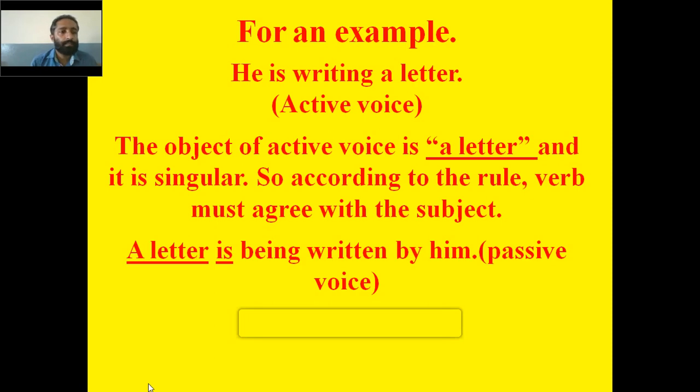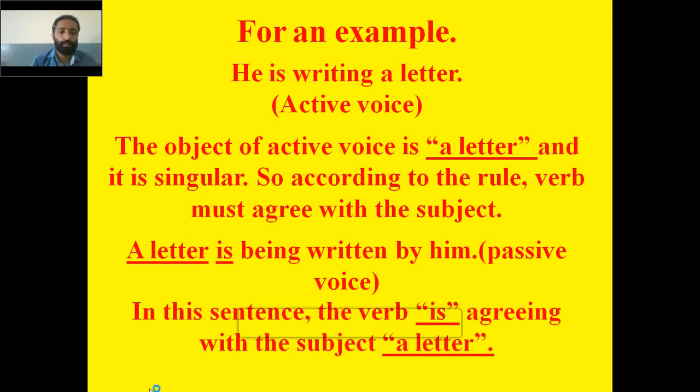A letter is being written by him, that is in passive voice. Remember, the verb is agrees with the subject a letter. That is singular, and the verb is also singular. I hope you have understood.